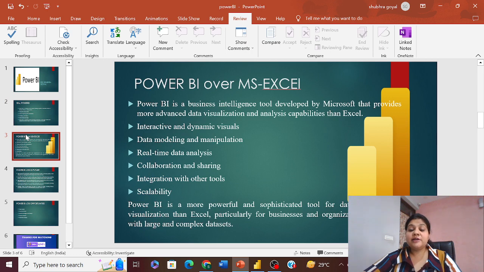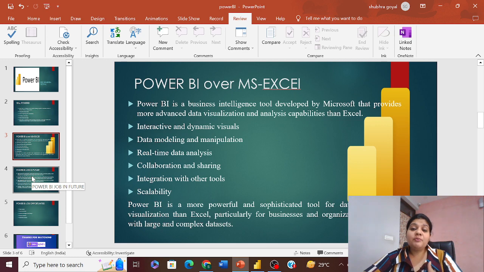It can give you more interactive and dynamic visuals. It can give you data manipulation and modeling facilities. You can analyze your real-time data. You can collaborate and share your analytic reports with other business partners, and it is very much scalable.